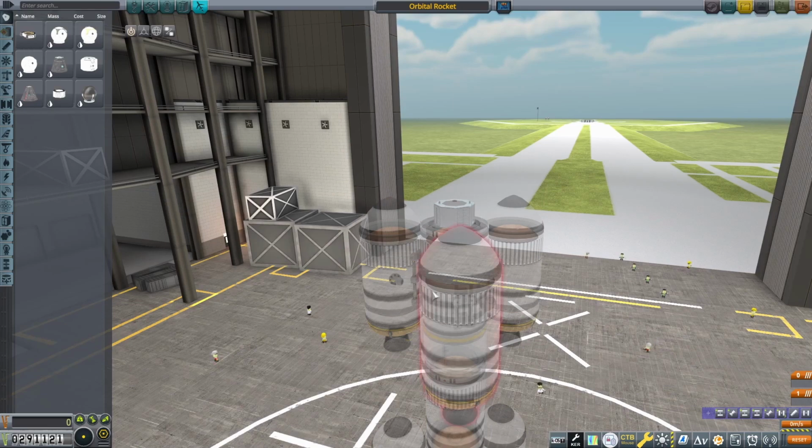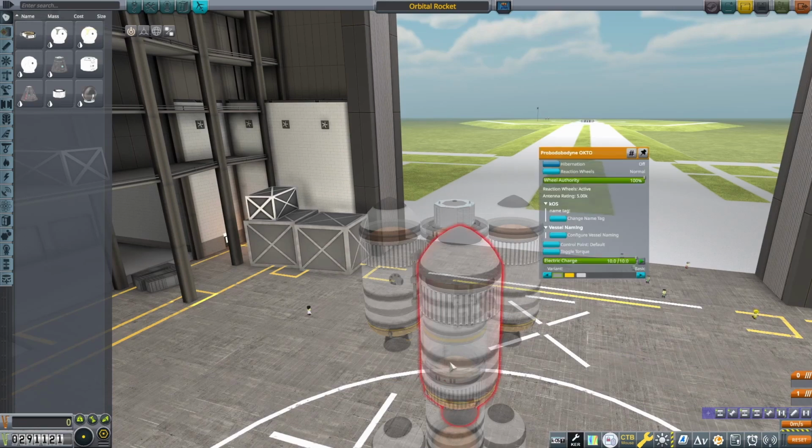Hey Charlotte, how do I change what the default control pod is? Well, I'm actually in the vehicle assembly building.